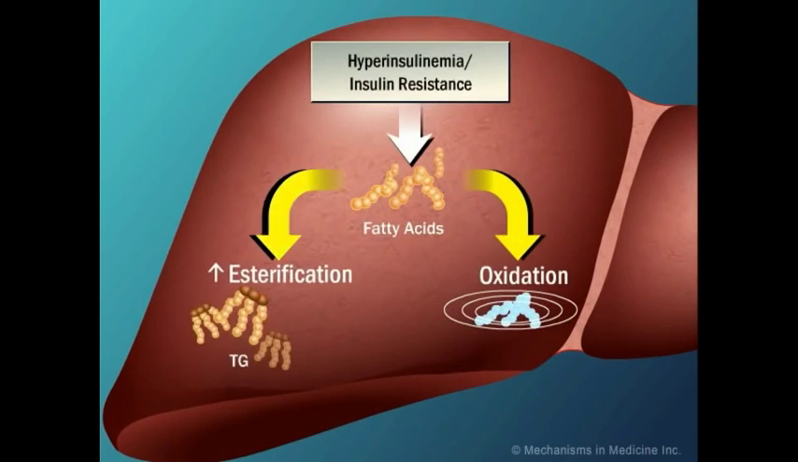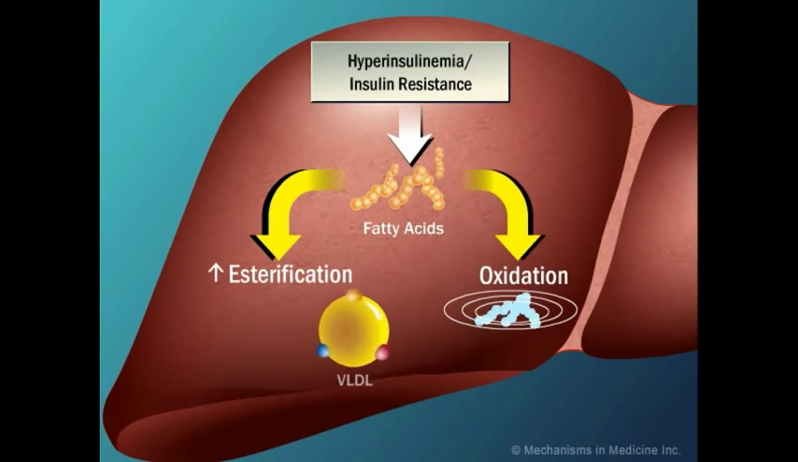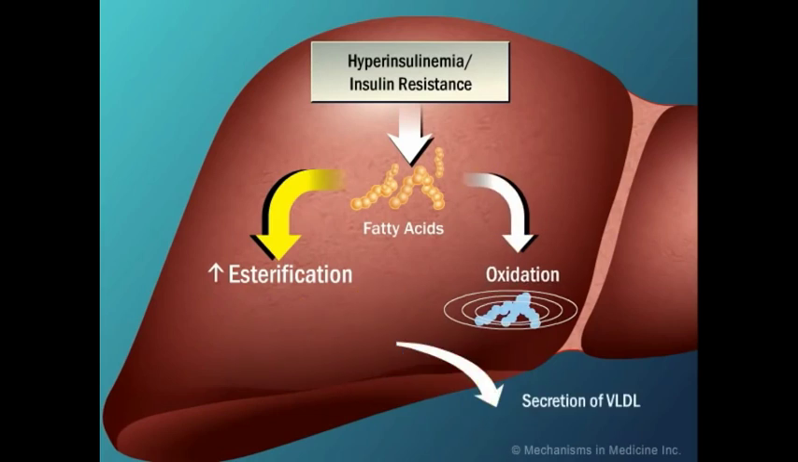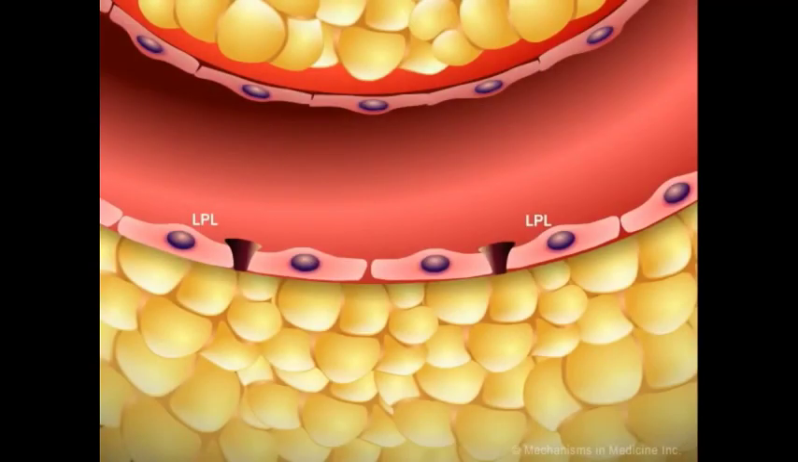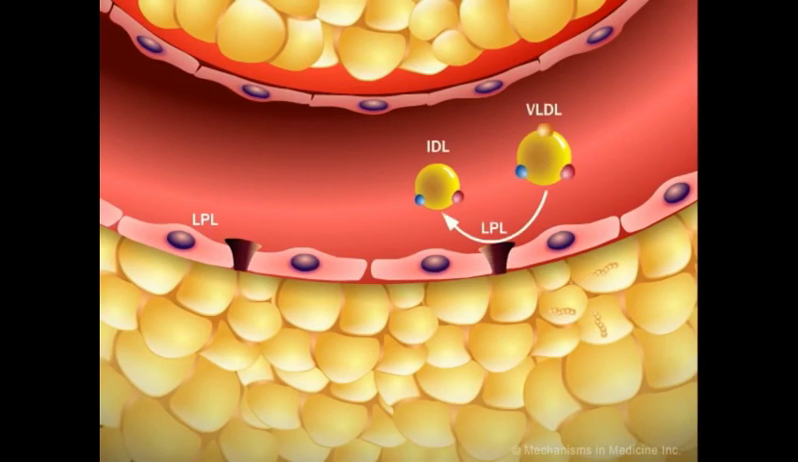In a state of hyperinsulinemia, there is increased synthesis of triglycerides, esterification, shown by the thickened left arrow, with consequent high rates of very low-density lipoprotein secretion into the bloodstream. At the same time, there is decreased oxidation of free fatty acids, shown by the thin right arrow. In blood vessels, the enzyme lipoprotein lipase, LPL, hydrolyzes the triglycerides of VLDL. The products of this are primarily monoglycerides and free fatty acids.